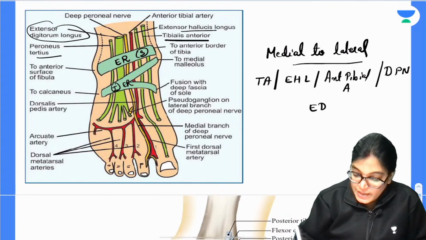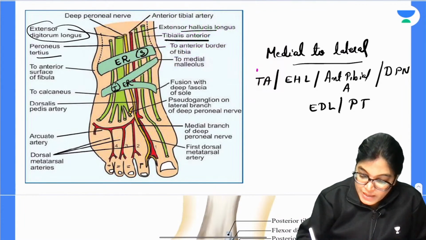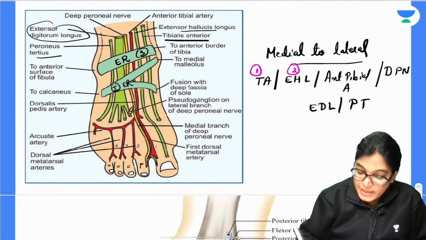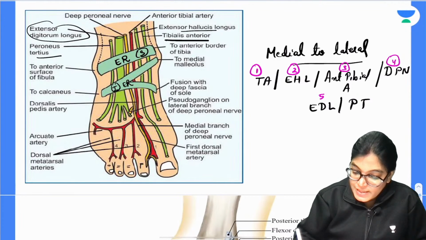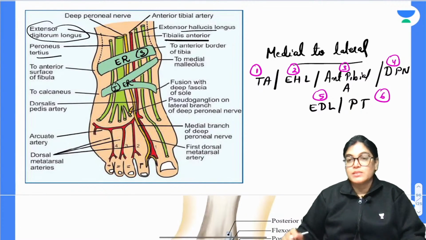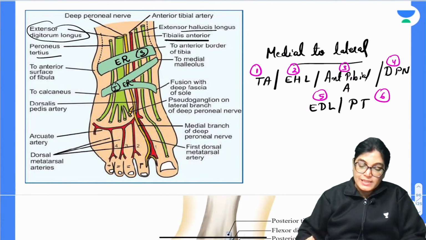This is exactly the order of the structures passing below the superior and inferior extensor retinaculum.